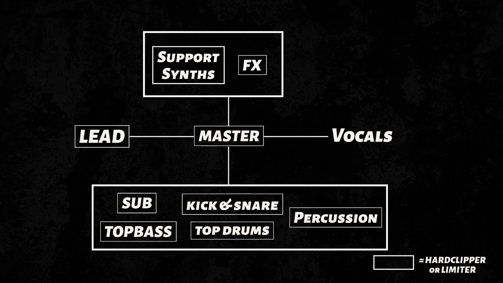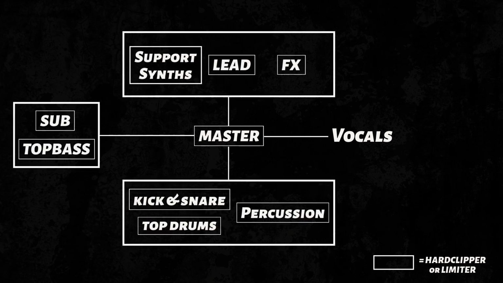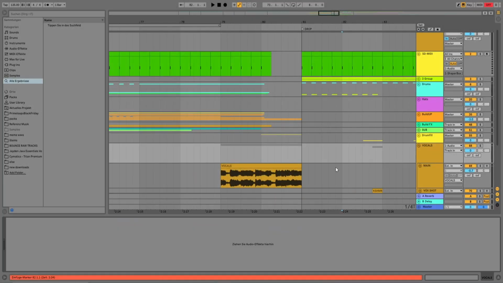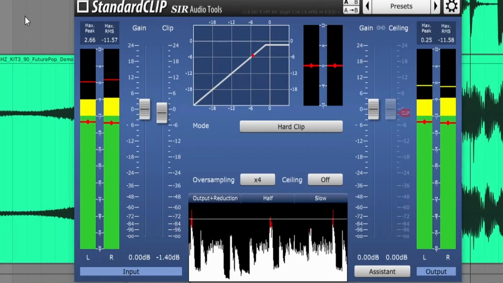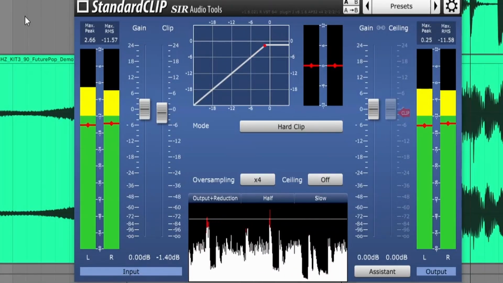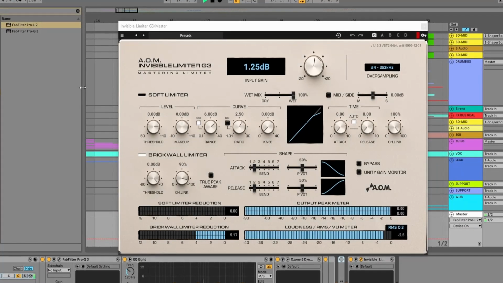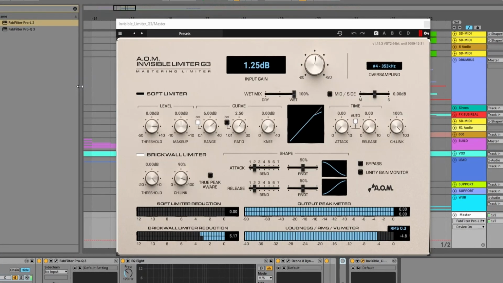Regarding the group routing, I would recommend sticking to the common grouping of channels such as lead, drums, effects, and others, but feel free to experiment here. Just make sure to give naturally dynamic elements such as vocals enough dynamics in your mix. Lastly, keep in mind that a clipper on a group will sound different from a limiter, as its distortion affects the group's sound. So if you want the most transparent result, use a transparent limiter.